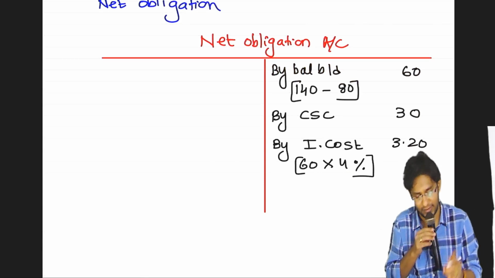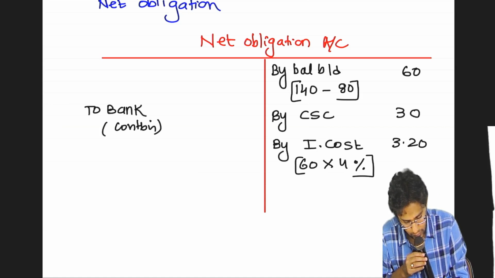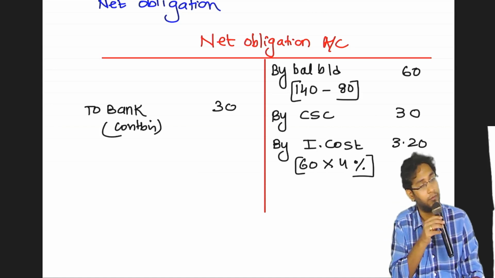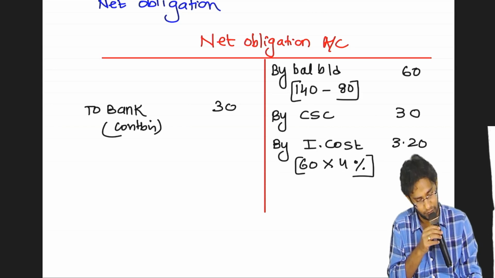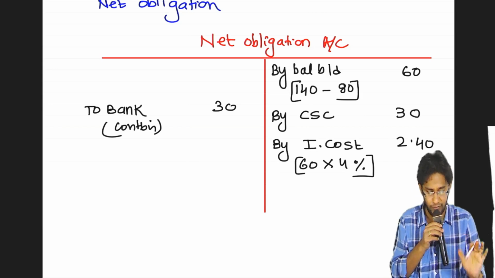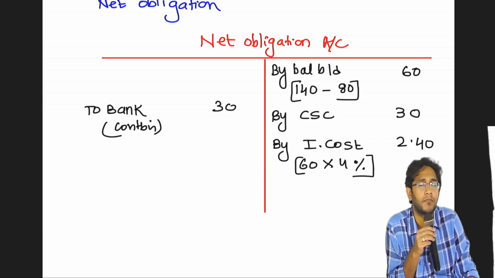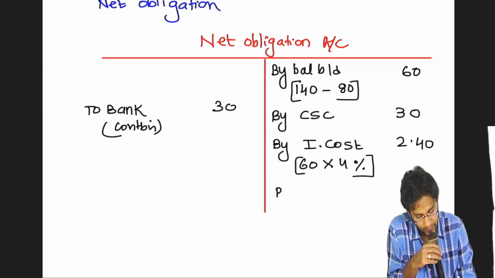Contribution to plan assets is there. Bank. How much did you contribute? Perfect, to bank 30. What else? Withdrawals, by bank.